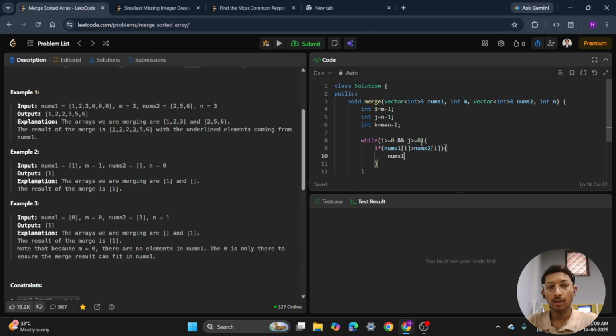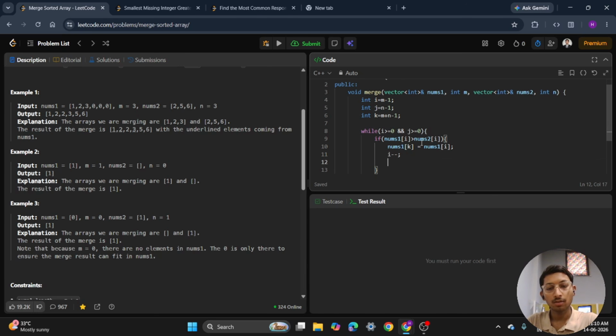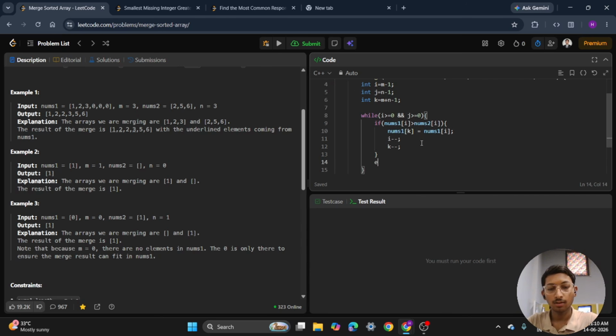So nums1 of k would be equal to nums1 of i. With that, we will do i minus minus and decrease the position of k. Otherwise, in the else condition, we will place the value from nums2.